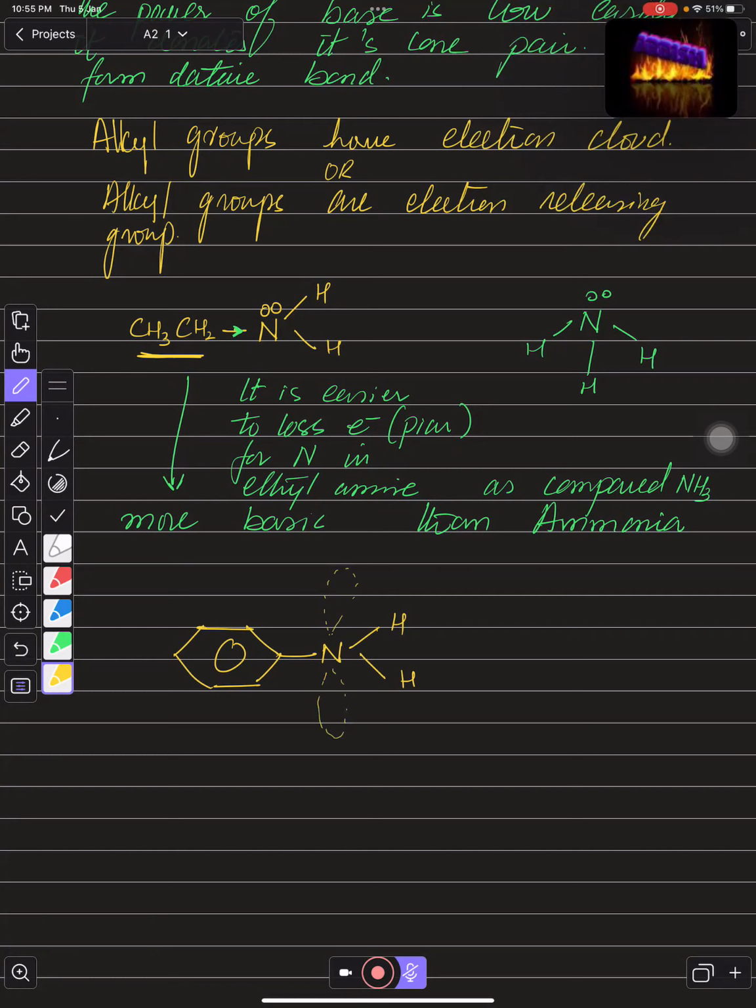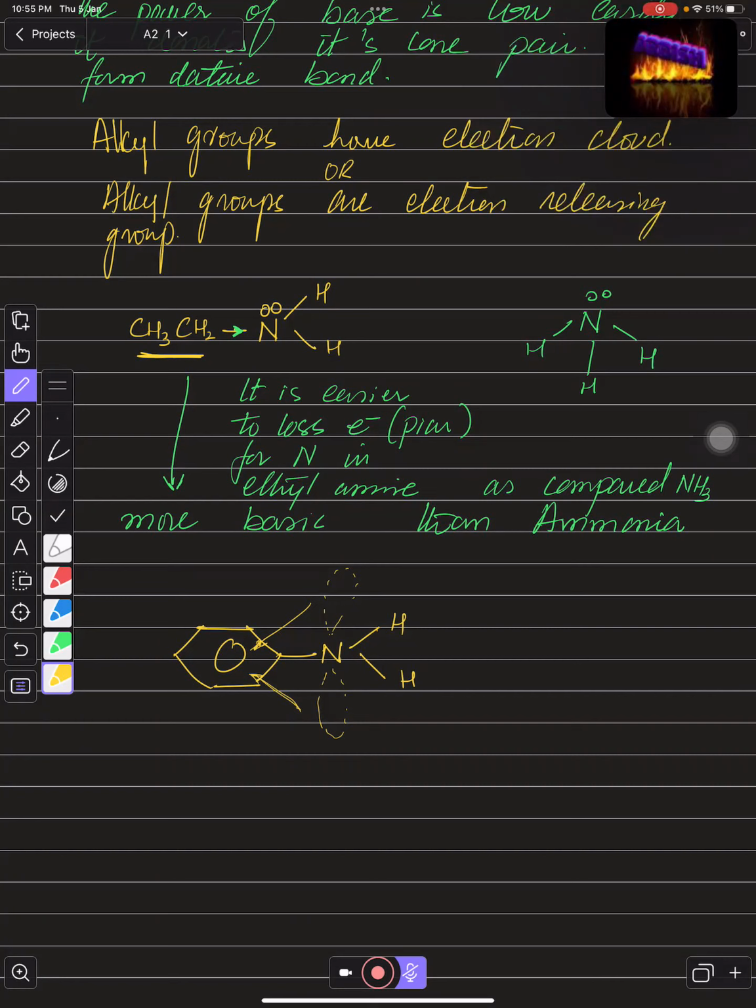Oh, sorry, bond with lone pair over there, right? So this lone pair is going to be delocalized in phenylamine, because the ring has a shortage of electrons, so it is pulling these electrons in. When these electrons go toward the benzene ring, it becomes difficult to give them to someone else, okay? That is why it's difficult in phenylamine to